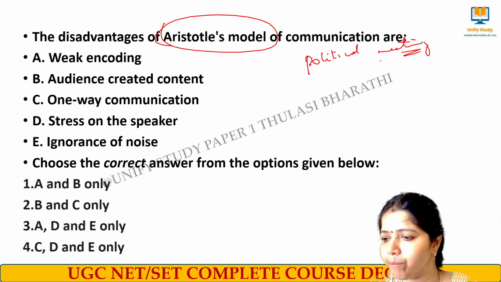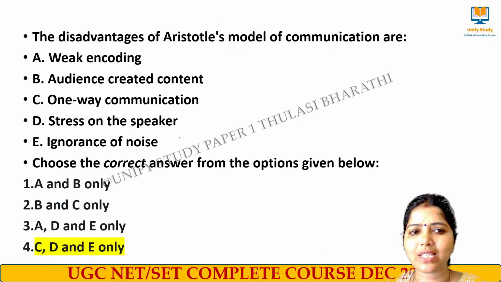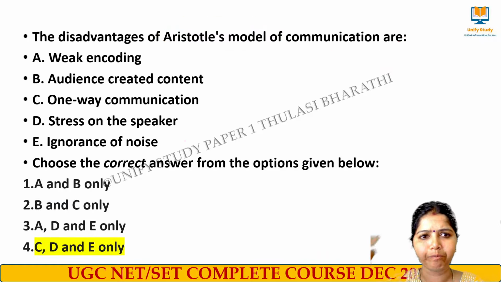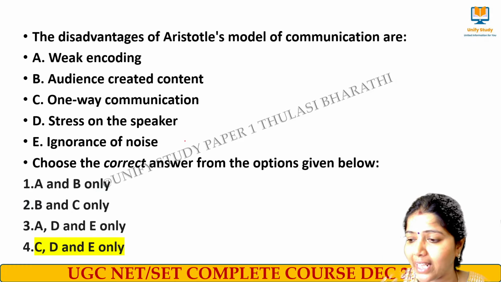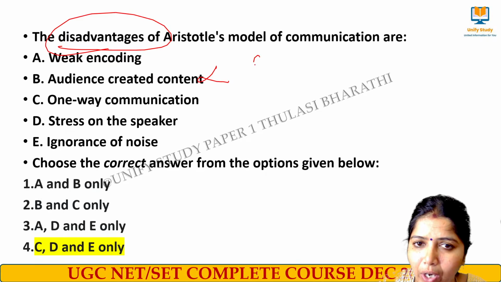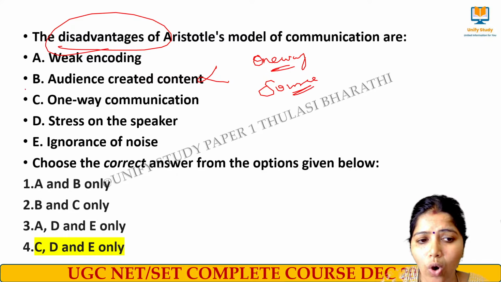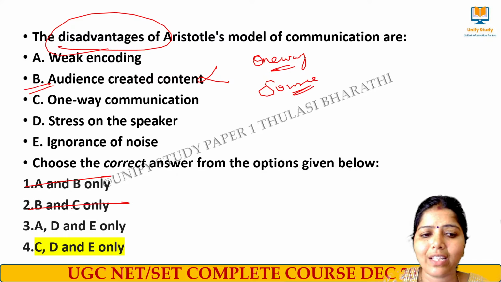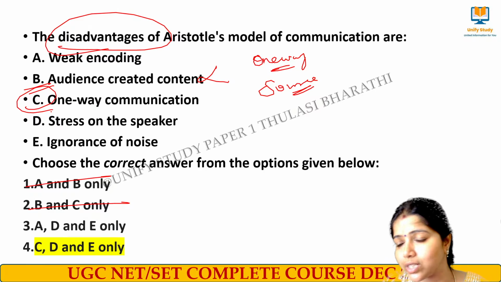Yes, very good. The right answer for this question is C, D and E. Disadvantages they are asking. Audience created content: no, this is not the role of an audience here, because it is a one-way communication done only by the source. So there is no way of audience created content. We can eliminate these two options. Then what is this? C. This is a one-way communication. That is also a disadvantage here.